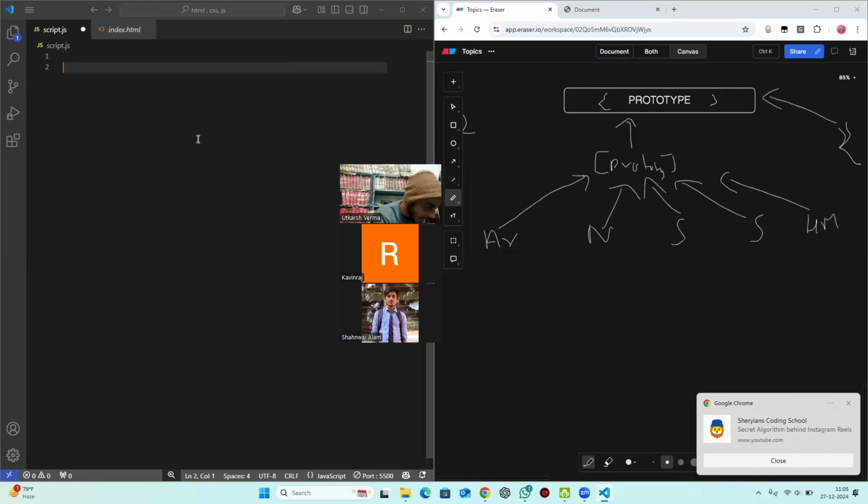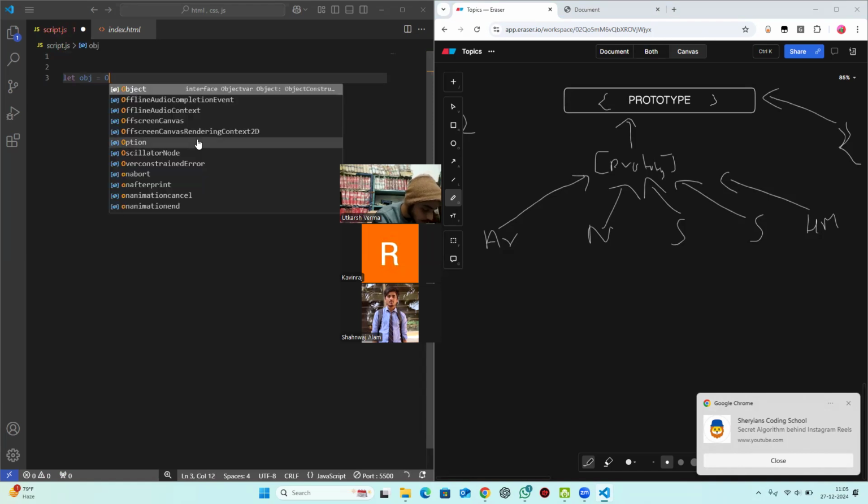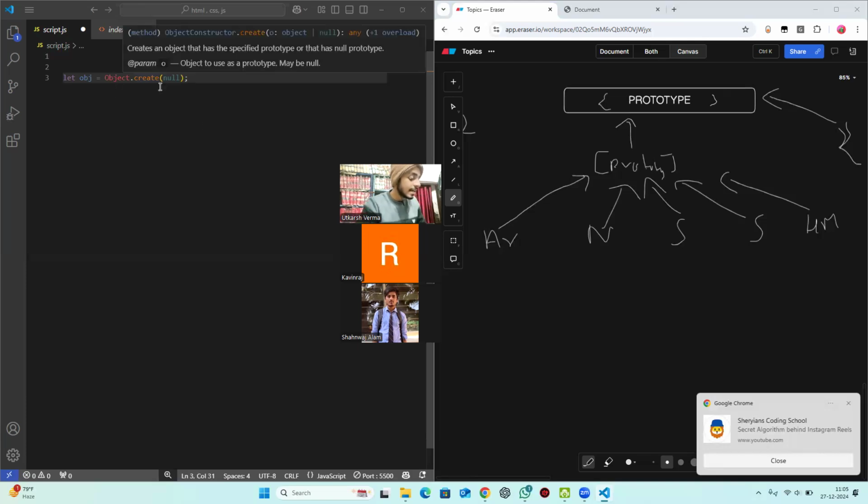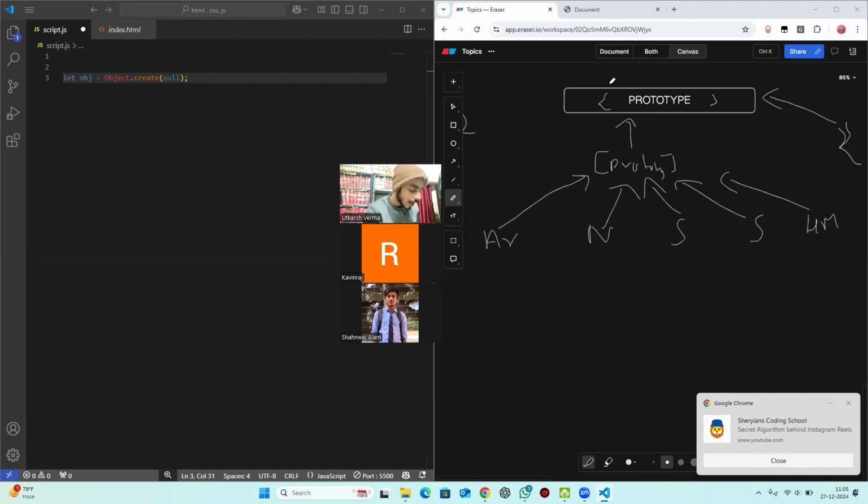So the next method we have is called, I think, constructor function. Wait, let me see the notes also. Yes, there is something called the Object dot create method. Now what is this Object dot create method? Let us discuss. For example, if I want to create let obj is equal to Object dot create null. Whenever I write Object dot create, it is creating an empty object, but inside this I am writing null. It means it is not going to acquire or inherit any property from here.